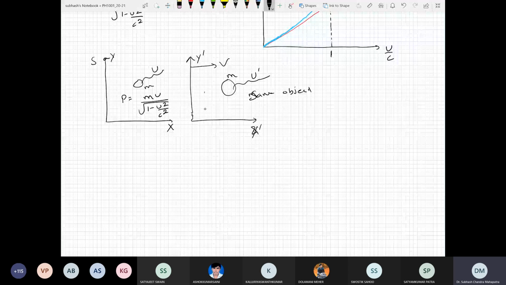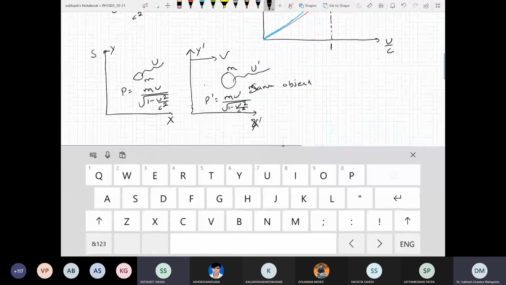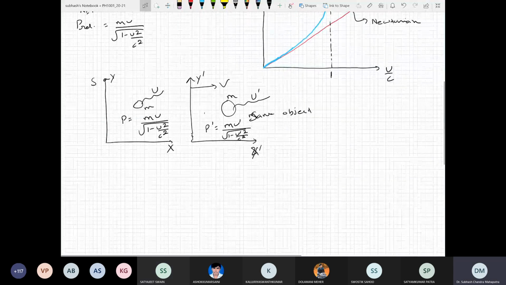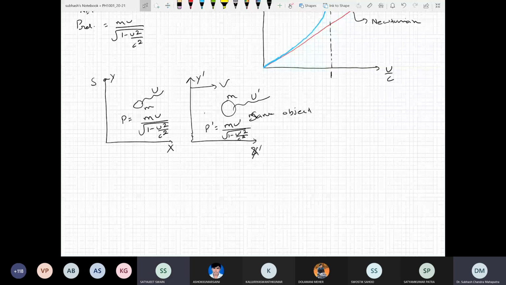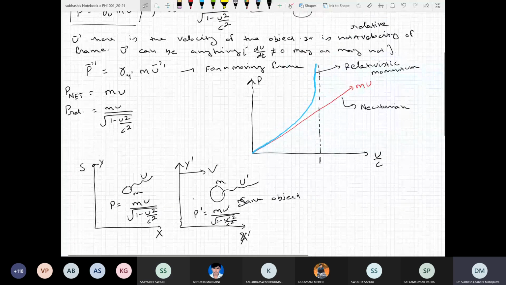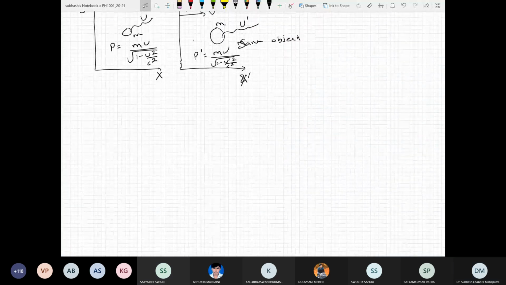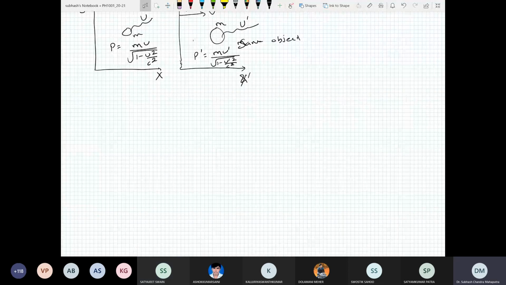I can calculate u prime using the velocity addition law. So I will say its momentum is m u prime divided by square root of 1 minus u prime square by c square. In the definition of momentum, it is the velocity of the object. It's not the velocity of the frame. Again, I'll remind you, u and v are different.